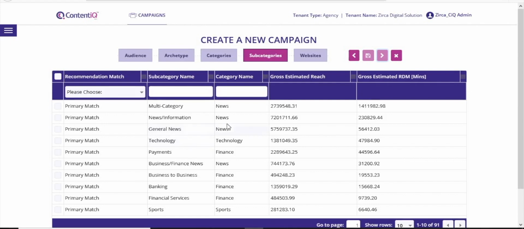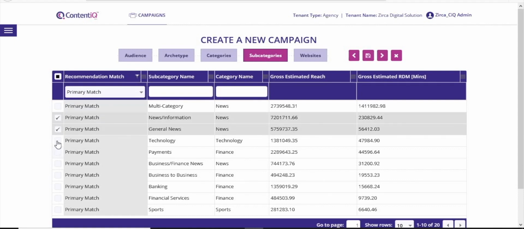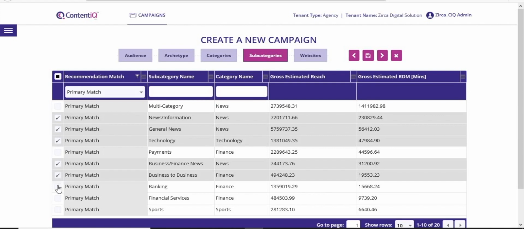The other column here is about the match. Subcategories are classified as primary and broad match. Primary match refers to the categories we selected in the previous step, and broad match represents the rest of the categories. The user can deselect categories within primary match given the TG or brief, example payments.